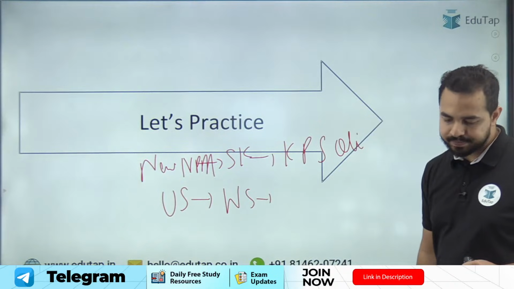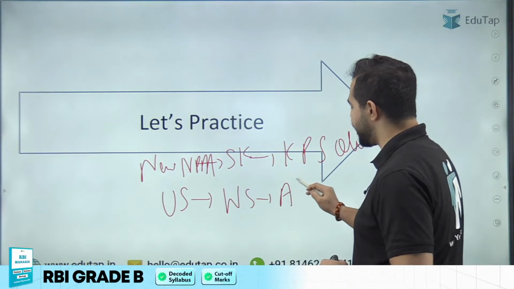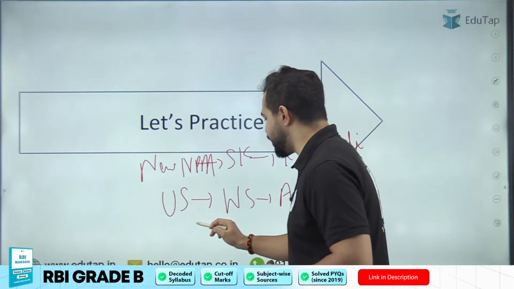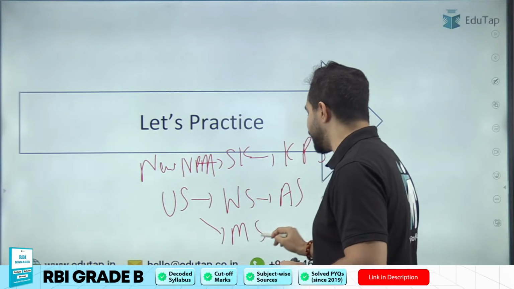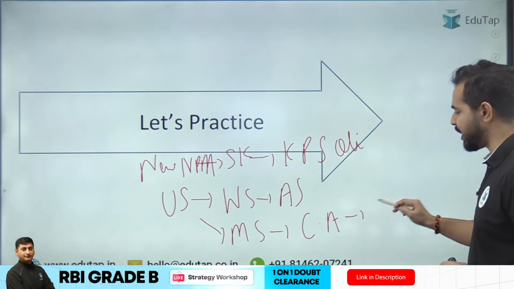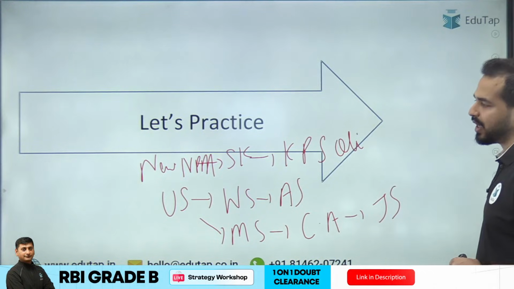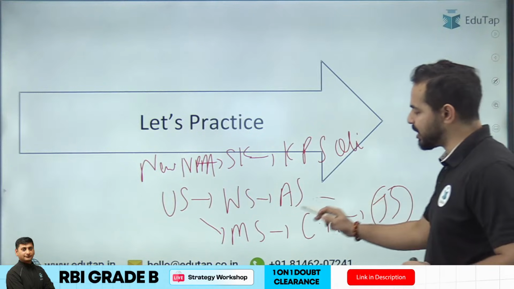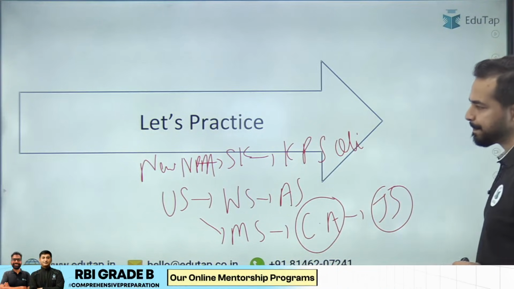Who is the winner? That is Aryna Sabalenka. And if I ask you the US Open men's singles title, who was the winner? That is Carlos Alcaraz, who defeated which person? Yannick Sinner. Yannick Sinner is the right answer, who is the runner-up, and Carlos Alcaraz is the winner. Okay? I hope this is clear.